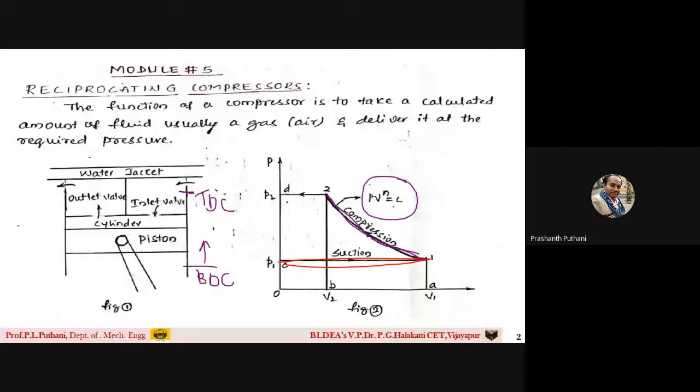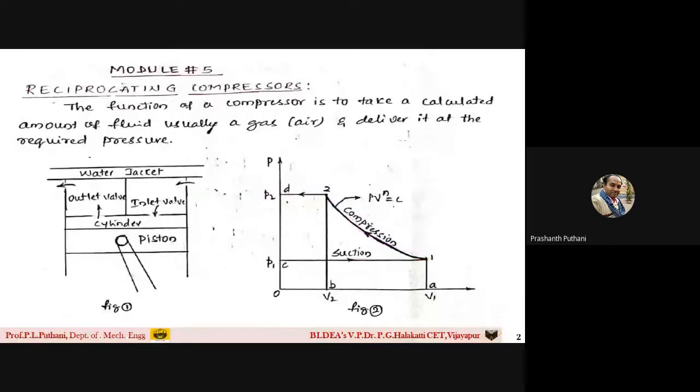So the pressure is increased from P1 to P2, and from position 2 to D, what happens here? The air is going out of the cylinder. We call it the delivery stroke, 2 to D. So the air is now delivered from the cylinder. Its pressure is P2, and from 2 to D, its pressure is P2 itself.